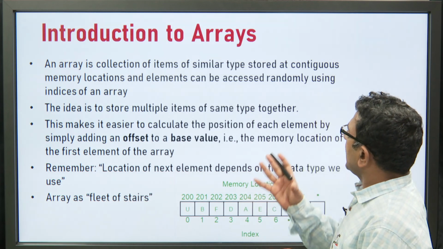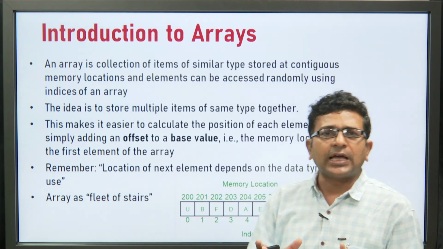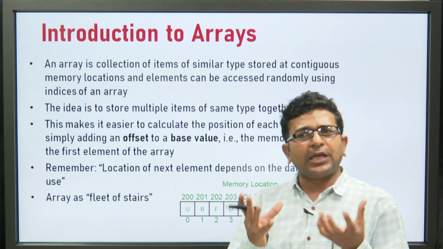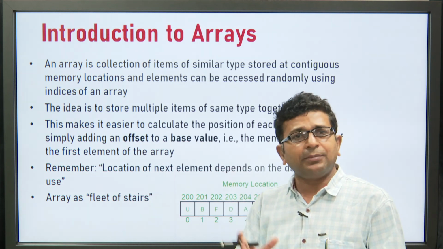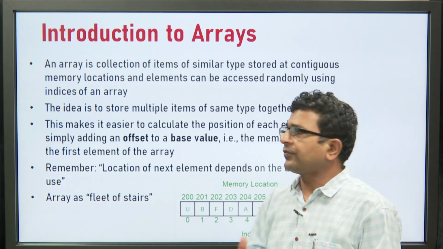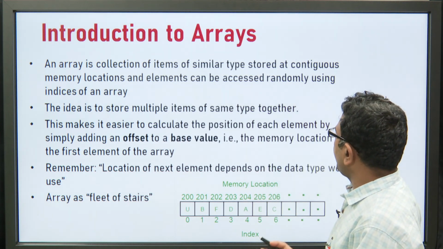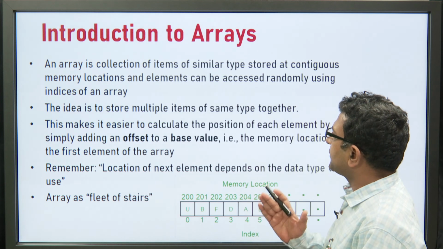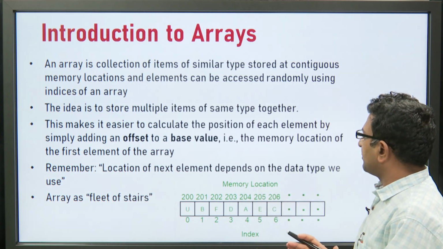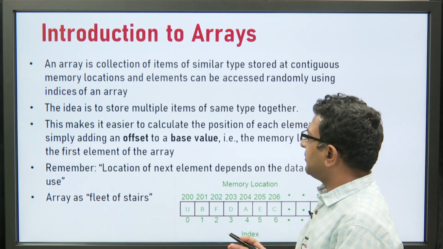So, how can we access the elements of an array? Elements of the array can be accessed using the indices, so they can be randomly accessed. This is the beauty of an array. This makes it easier to calculate the position of each element by simply adding an offset to a base value, that is the memory location of the first element of the array.